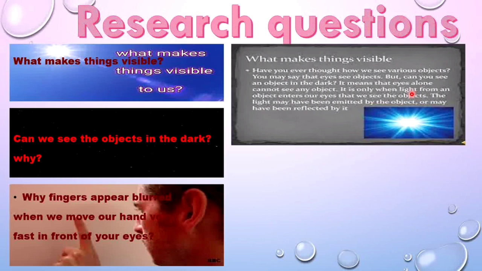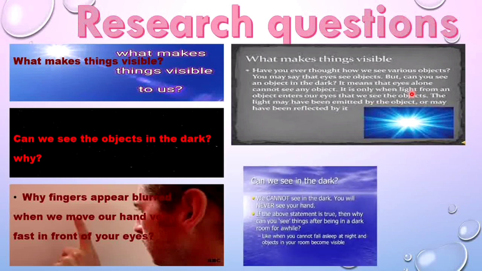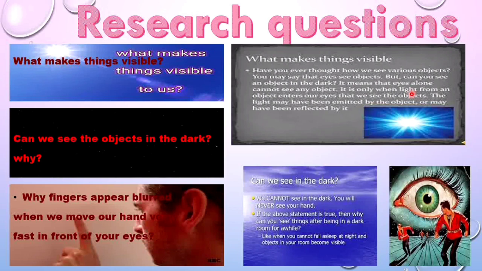Can we see the objects in the dark? Of course not. We cannot see the objects in the dark because of the absence of light. Why do fingers appear blurred when we move our hand very fast in front of our eyes? That is due to persistence of vision. So by these answers, you must have guessed that the next chapter is about light.